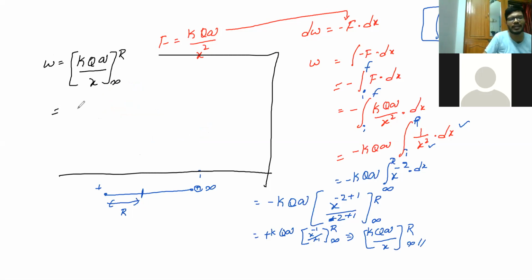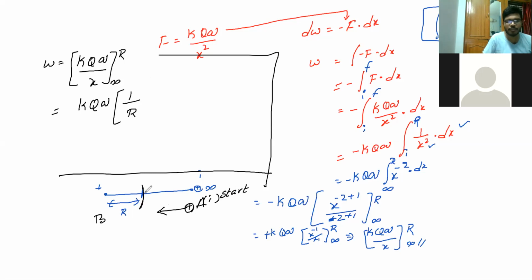Now I'm going to apply the limits at the x position. First of all, I have to apply the upper limit. Sir, infinity should be final, no, sir? Infinity is your initial, because we are varying from point A to point B, right? It was starting like this, that is the charge, correct? So it is your starting point, and the radius on the surface is your ending point, which is the final point. So infinity location to R.